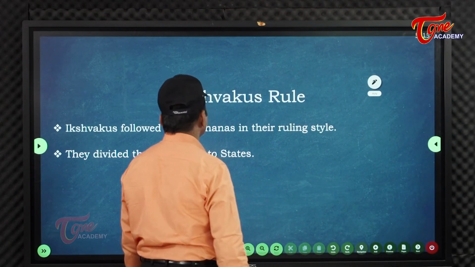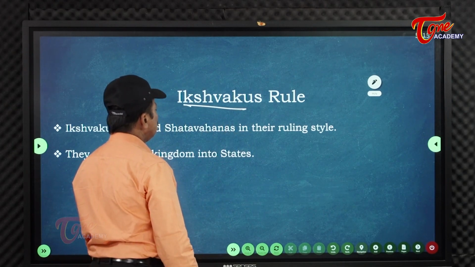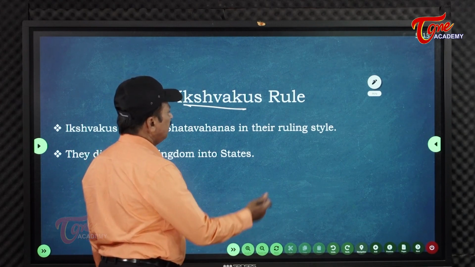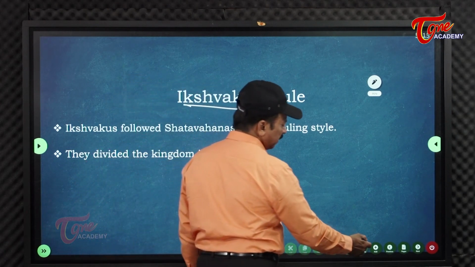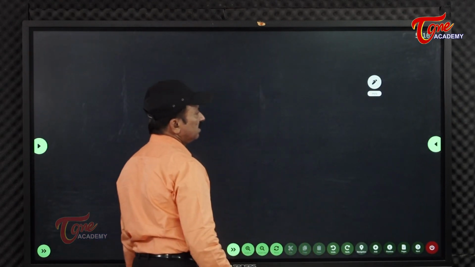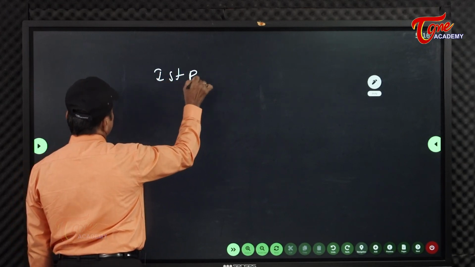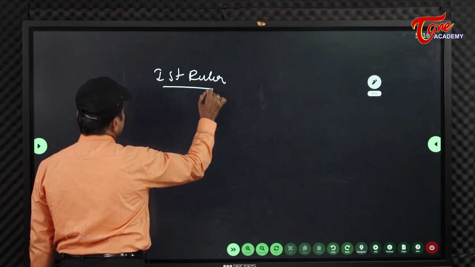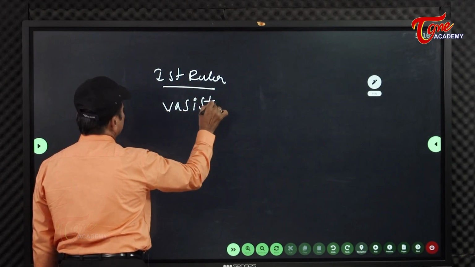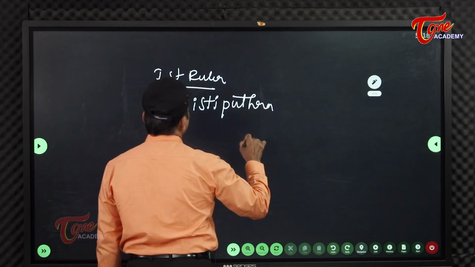Then, especially the Ikshvakus. These Ikshvakus divided the kingdom into states and directly entered the administration. Prior to that, we have to see the rulers. Who are the rulers? First ruler in this dynasty: Vasishtiputra Sri Shantamula.